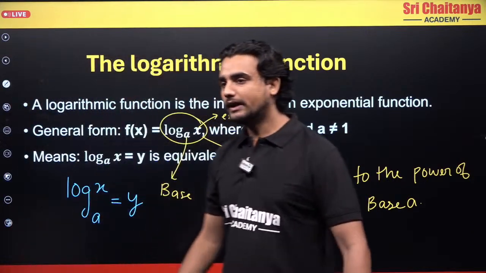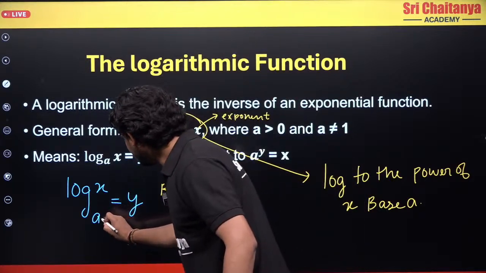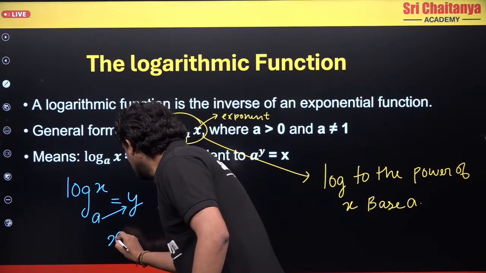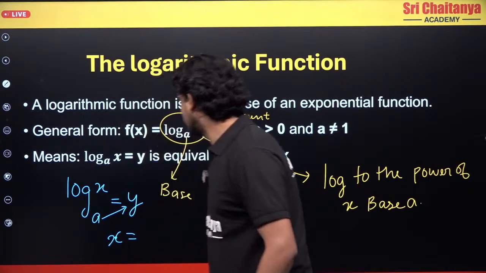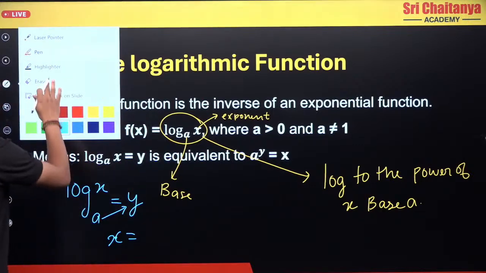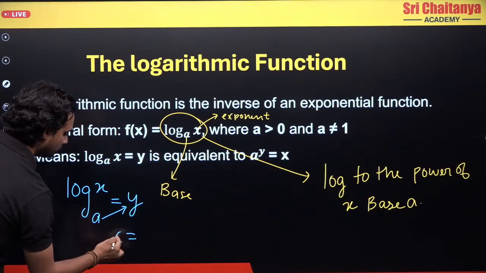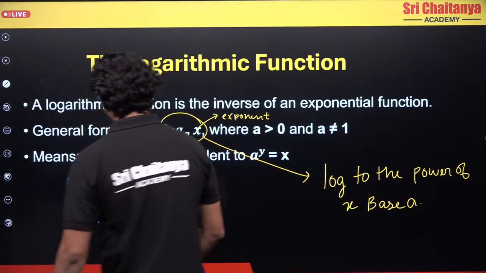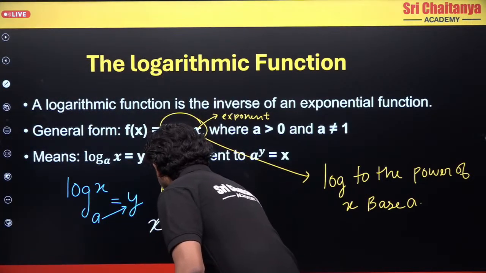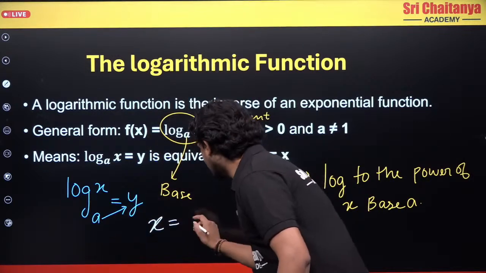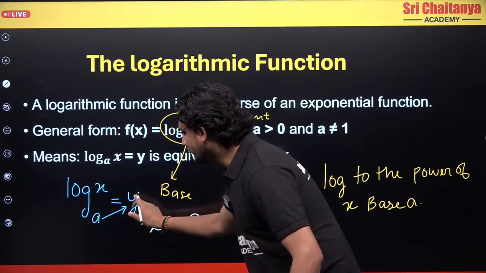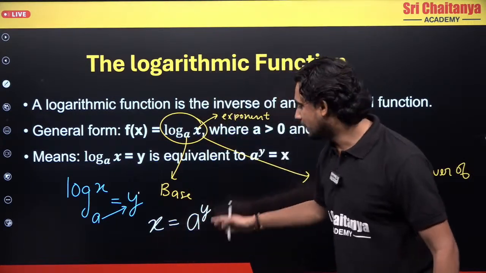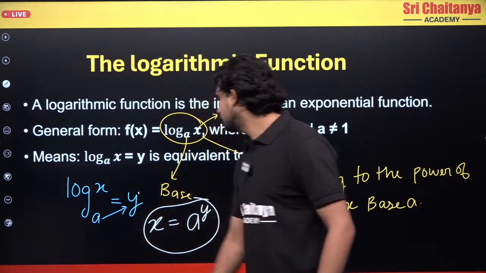What can you do? You can just cross multiply this a here. Remove this log, and only x remains here, is equal to, let's write it nicely. So this will become x equals to, now this a comes here, and this y will sit on this a. So now this will become x equals a power y. So this is why this is the inverse of exponential, no?